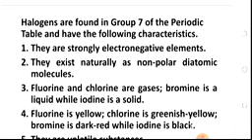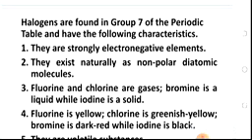And they exist as diatomic, that is, they exist in 2, Cl2, F2, Br2, I2, like that. Fluorine and chlorine are gases. Bromine is a liquid, while iodine is a solid. That is the trend in their states of matter down the group of the halogens. Fluorine, which is the number 1, and chlorine, both of them exist as gas at room temperature. Bromine is a liquid at room temperature, while iodine is a solid at room temperature.